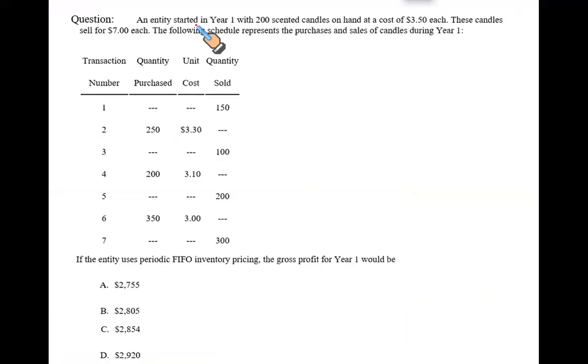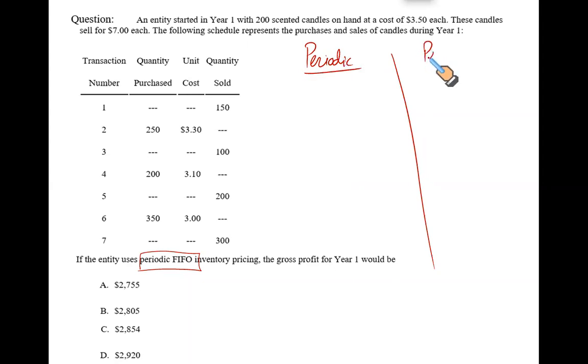Now let's twist things around. Here we go. This is a good question and it clearly says periodic. Do I have sufficient time? I can do this question in periodic and perpetual both, and I can show you that you will have the same result whether you use periodic or perpetual. Let us ask our part 2 guys to wait. Let us do this under periodic and perpetual. So let us do it under the periodic, which is examinable, which is easily doable in a couple of minutes, but perpetual takes time. It's a much longer method.